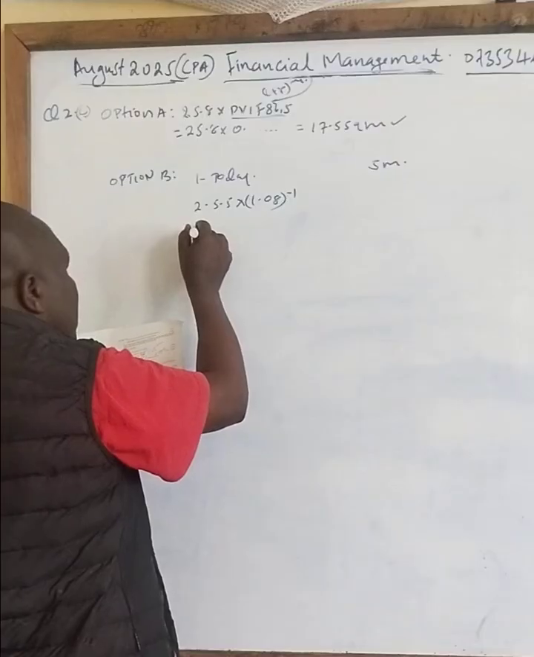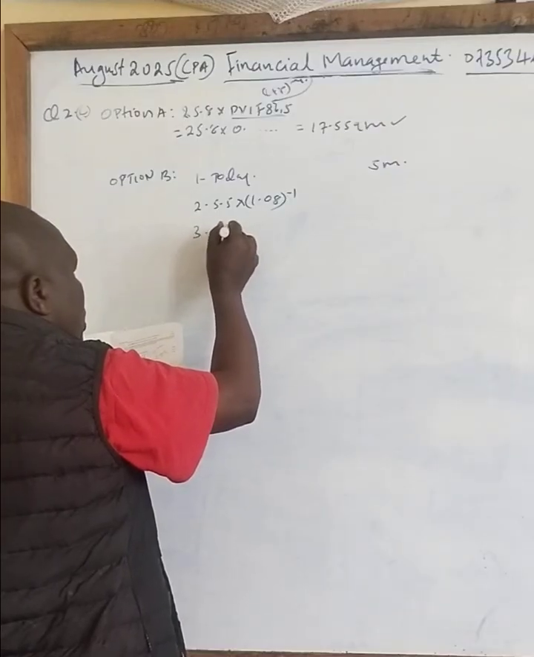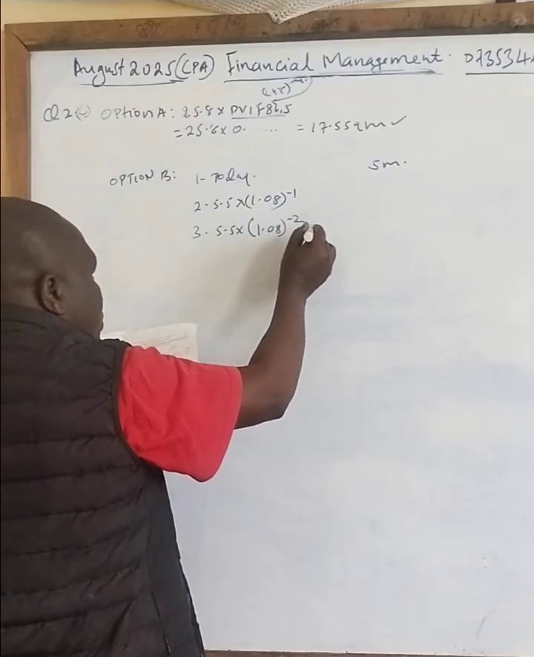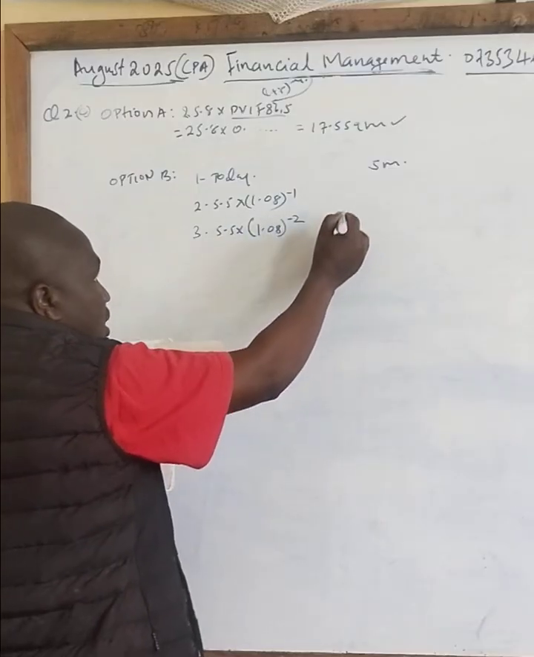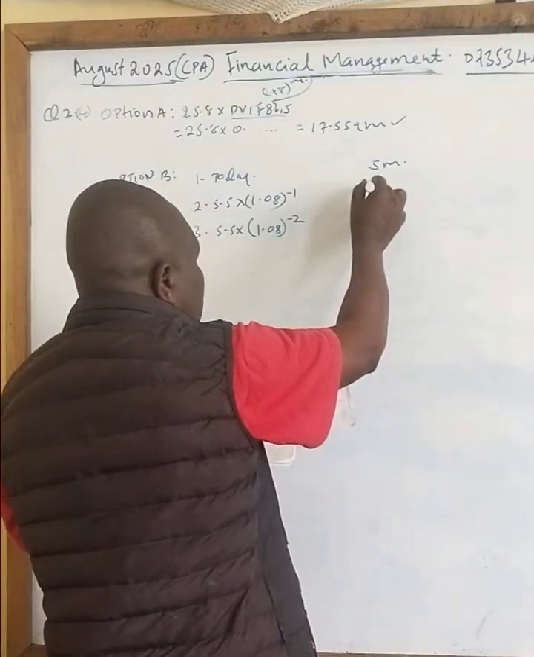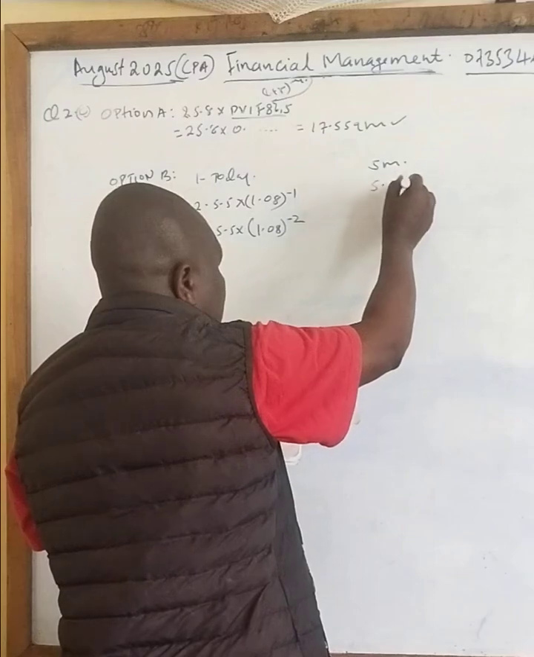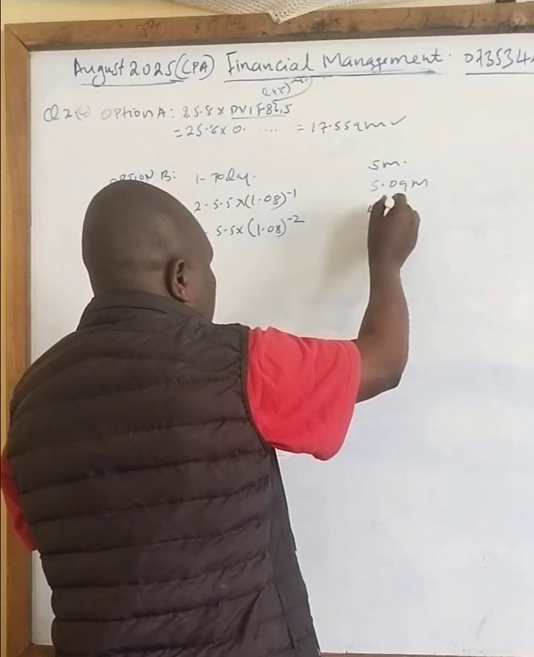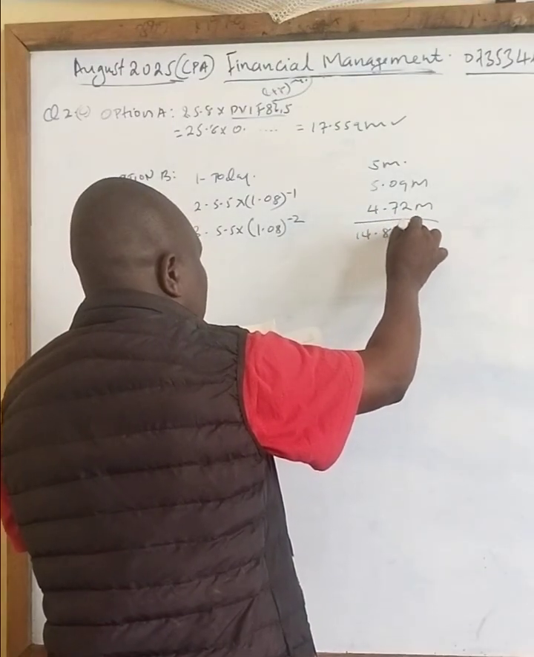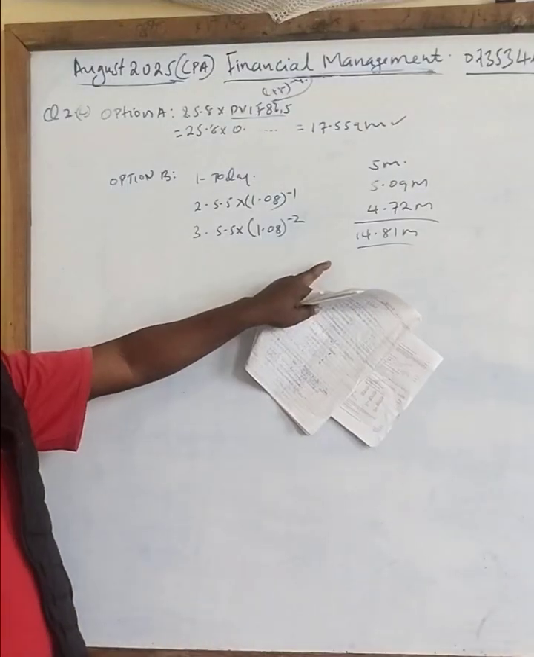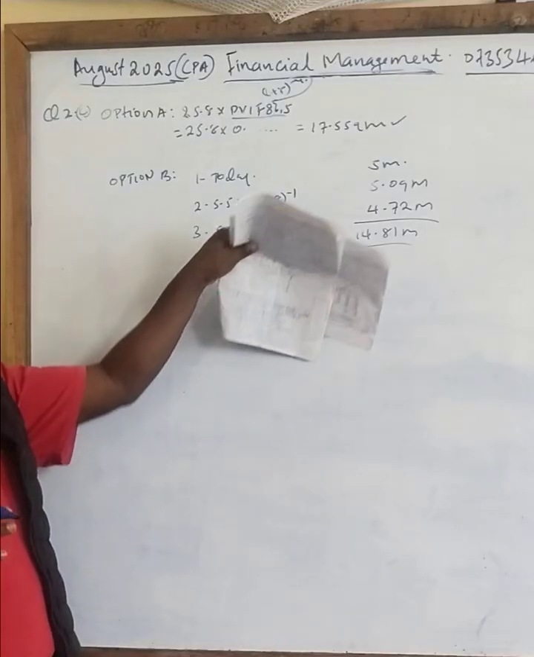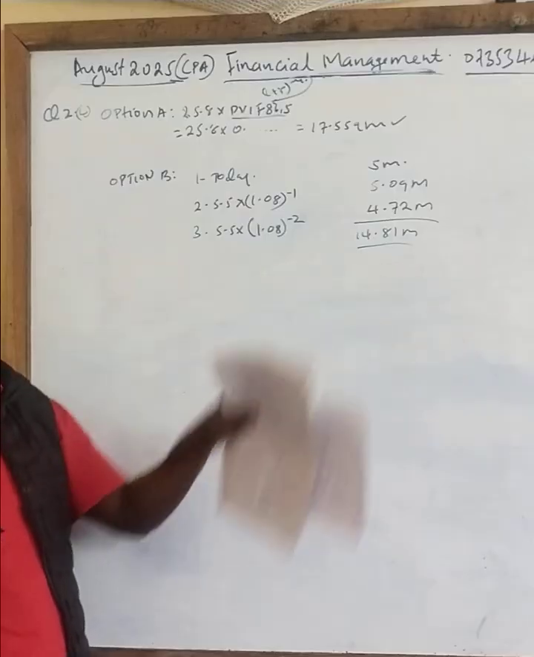Correct? Then the second option is 5.5 the second year times 1.08 power negative 2. You press this one, then you multiply directly, you get the answers. So when you press that correctly, you get 5.09 million. Then this one is 4.72 million. Add, you get 14.81 million. So it means option 2, if you now paid today 5 million, then the rest will be paid after 1 year and 2 years, you get 14.81 million.